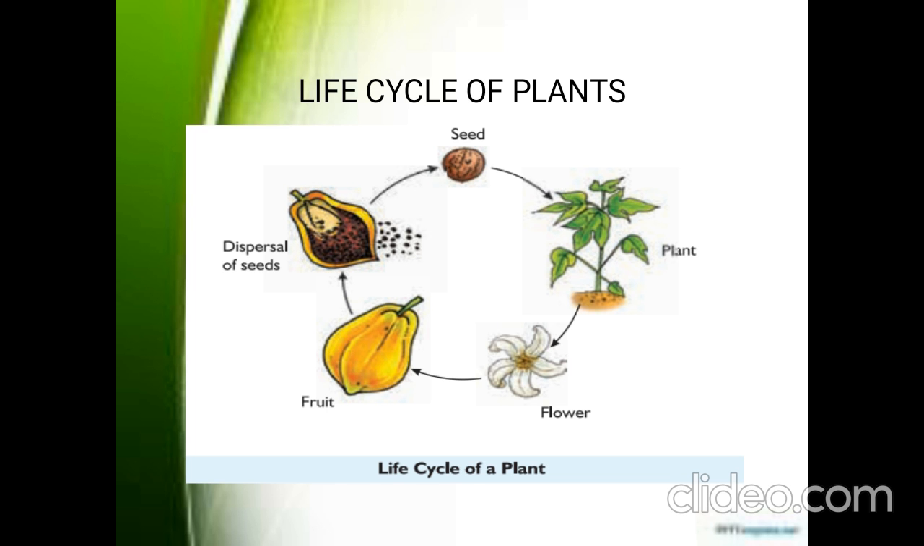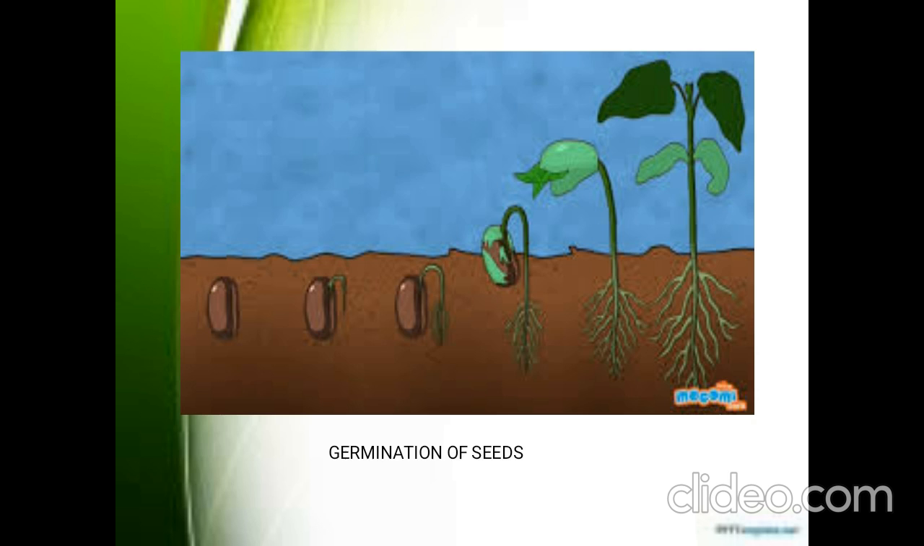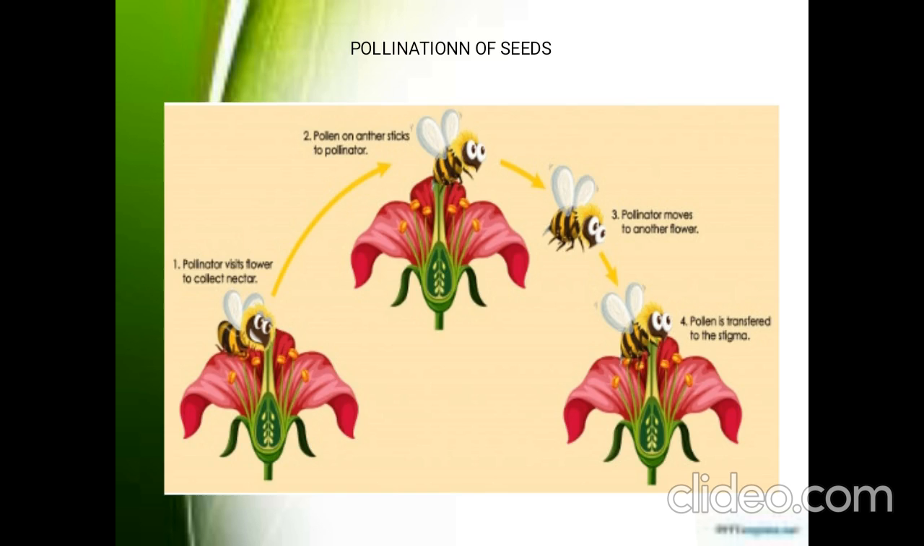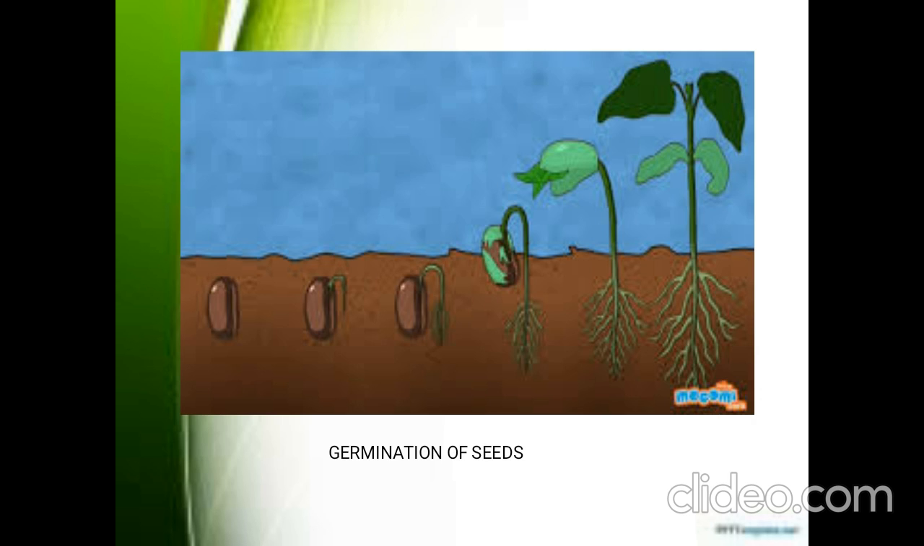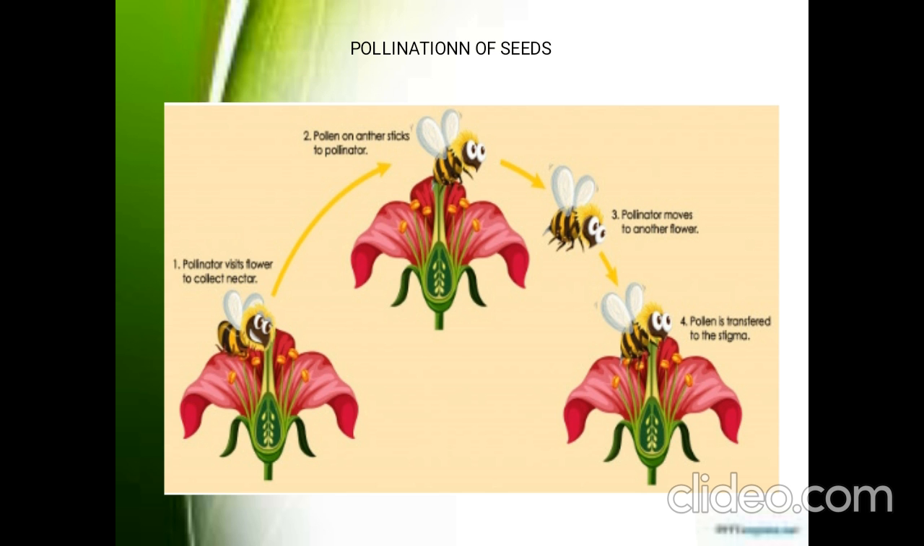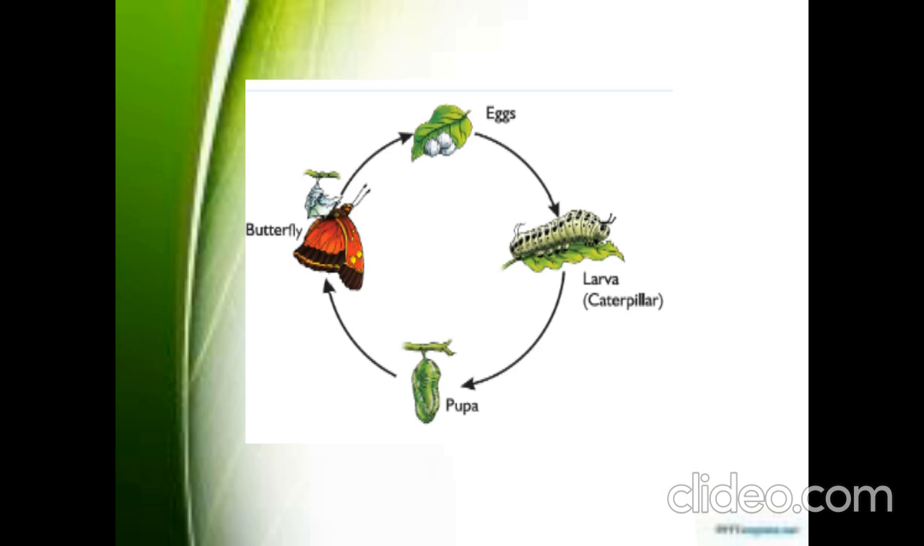So what are the processes involved in these steps? So it involves germination and pollination, right? Germination of seeds in sense growing a plant from a seed is known as germination. Pollination in sense conversion of flower into a fruit, right? So bees and butterflies are very helpful in the process of pollination, right? The pollen of male flower is transferred to the stigma of female flower so that the flower can be converted into fruit.